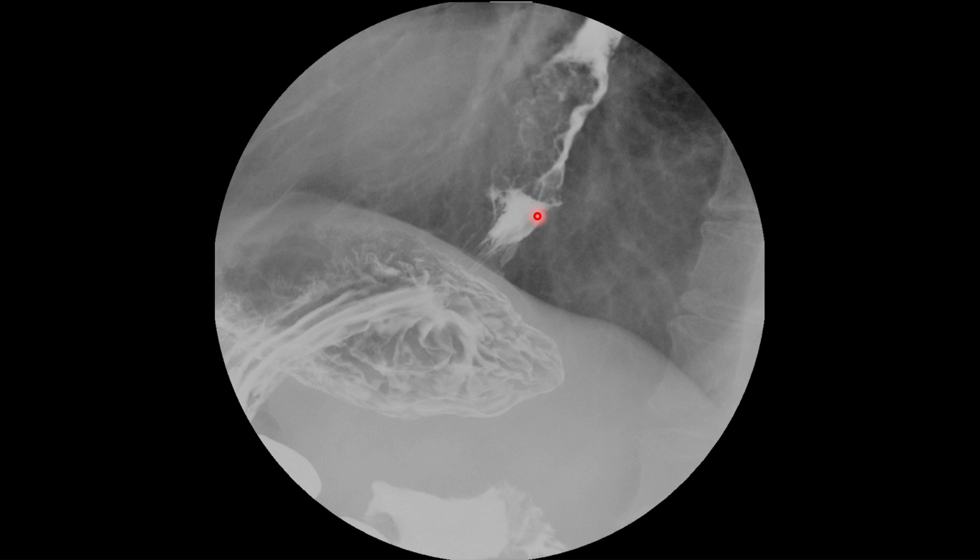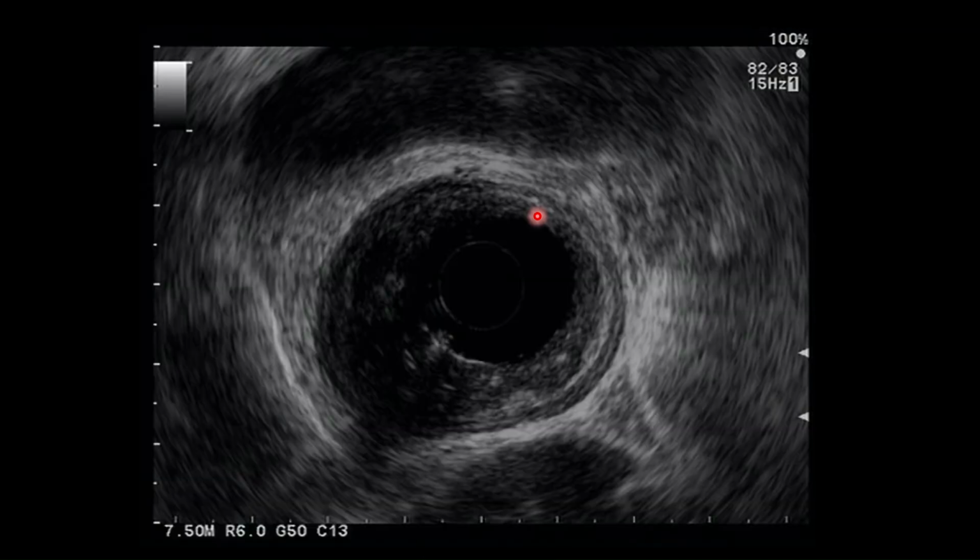Now, the role of CT is to mainly stage the tumor. The role of CT is mainly to check for local involvement, local adjacent structure involvement. The main T staging is mainly done by using endoscopic ultrasound, which is the investigation of choice for T staging, as we already talked about.